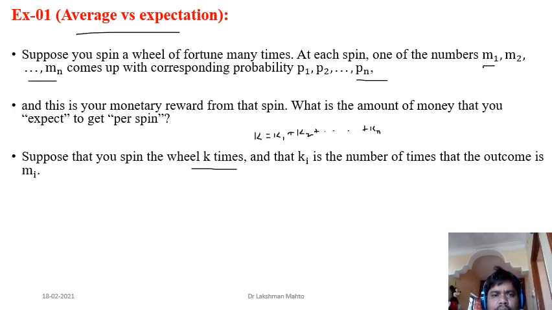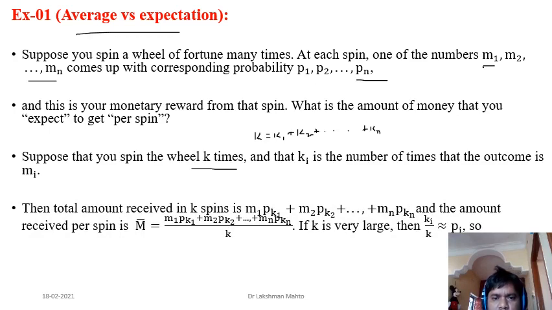So here, suppose you are spinning a wheel k times, in which M1 amount you are winning k1 times, M2 amount you are winning k2 times, and likewise Mn amount you are winning kn times. So what is the average amount you are winning? This is the total amount, and the average amount would be like this. Wrongly I have written M1 times k1, M2 times k2; it will be p1, Mn times qn. So this is the average amount.